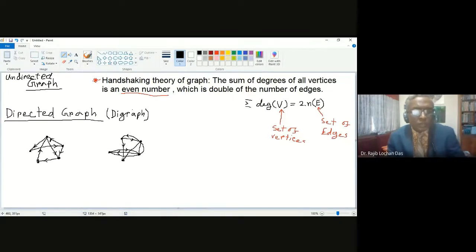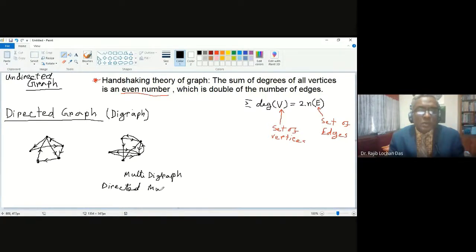That is the main point. So in this example, this is a multi-graph, but it is a directed multi-graph. So sometimes you can say this is multi-digraph or directed multigraph. Both are correct. If you write multi-digraph, this is also the same thing. If you write directed multigraph, that is also the same thing. So this is the concept.